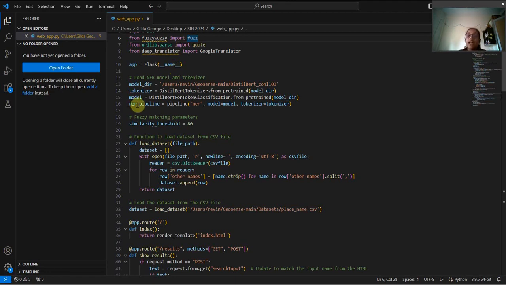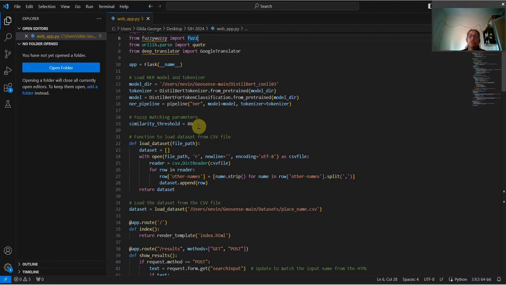So we have created an NER pipeline, which is basically the search engine. We'll come back to that later. It takes the query and converts it into a geospatial name.